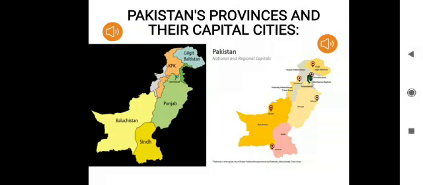Then come our self-governing territories. Azad Kashmir. The capital city of Azad Kashmir is Muzaffarabad. Then Gilgit-Baltistan. The capital of Gilgit-Baltistan is Gilgit.